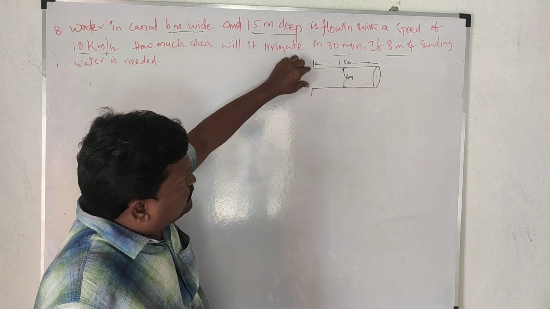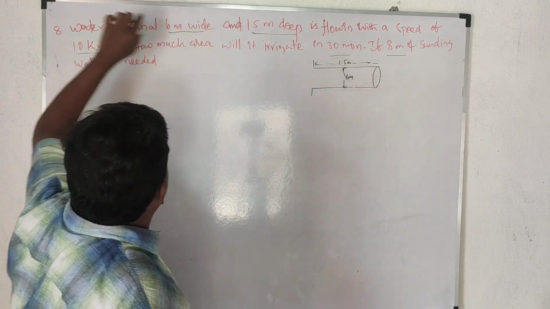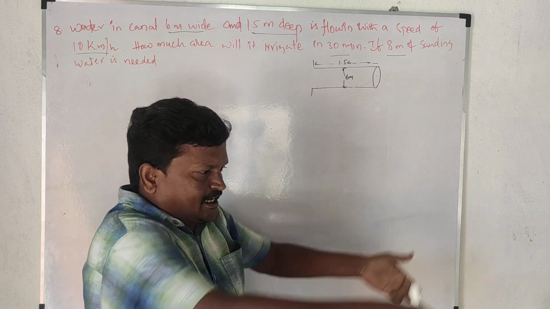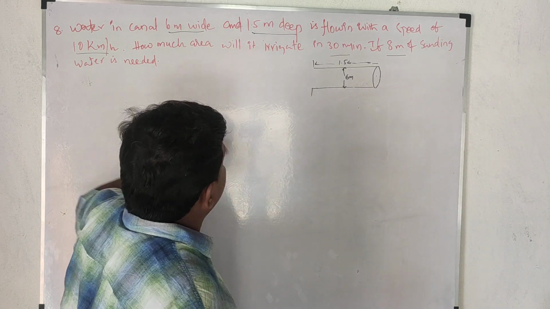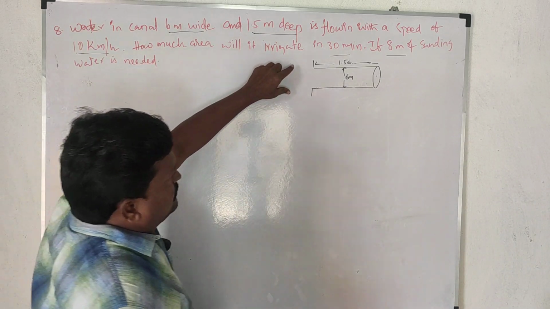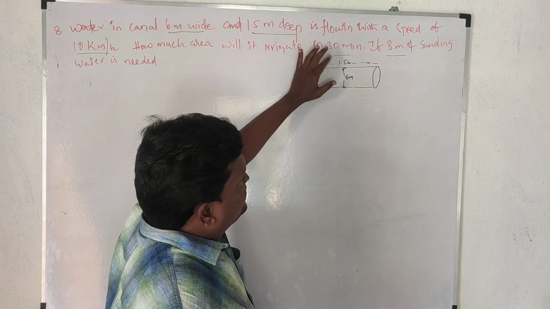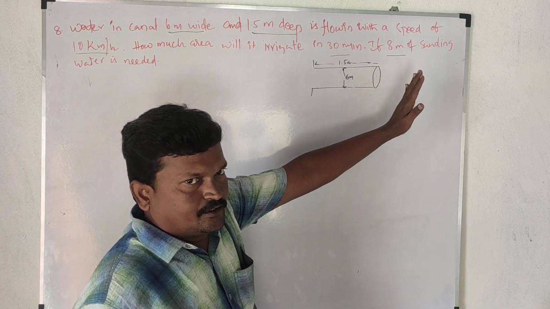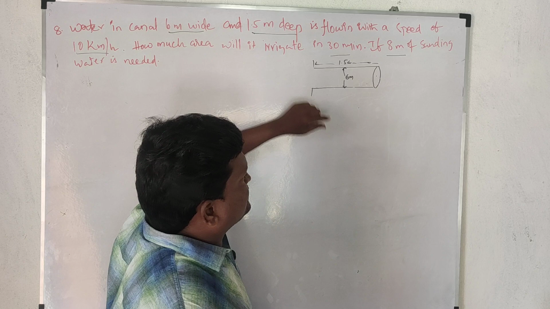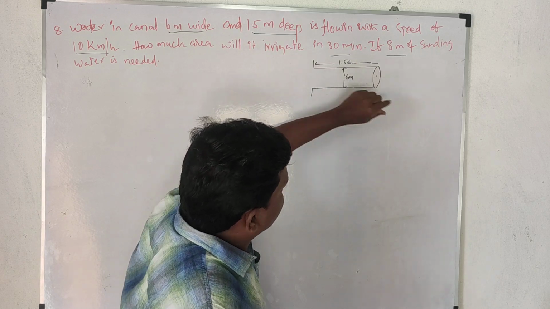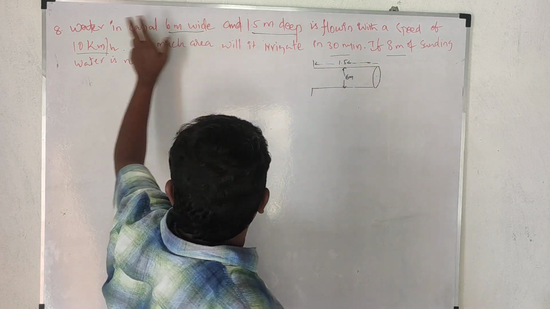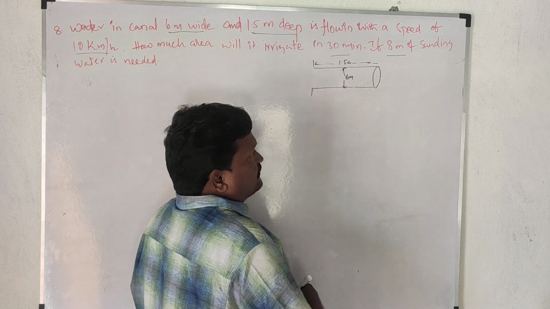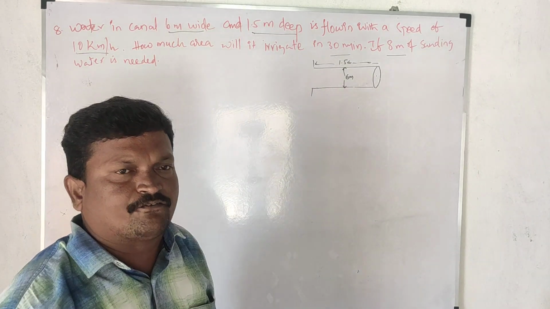It is not a pipe, it is a canal, a rectangle shape. From this canal, of width 6 meters and length 1.5 meters, some water is flowing with the speed of 10 kilometers per hour, and it will irrigate some area of the field.